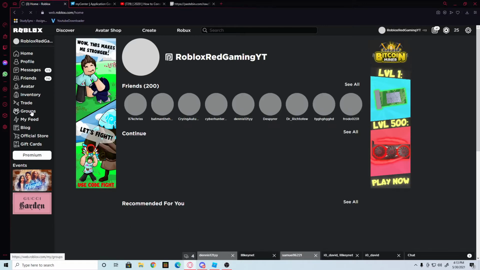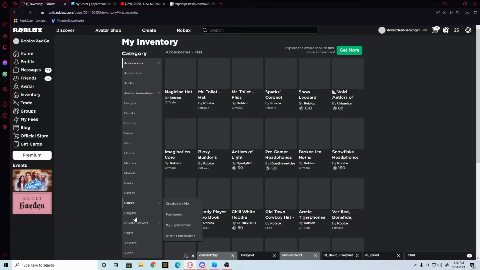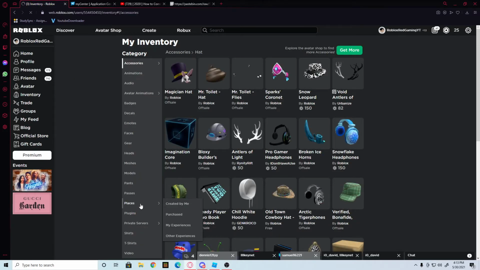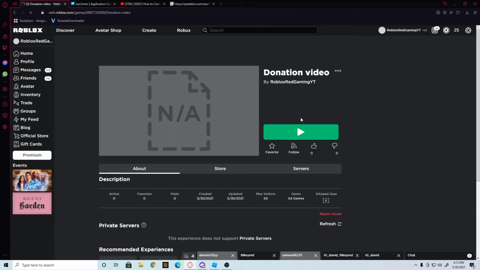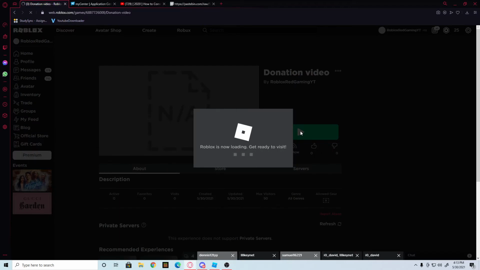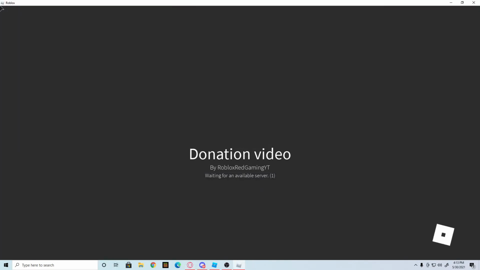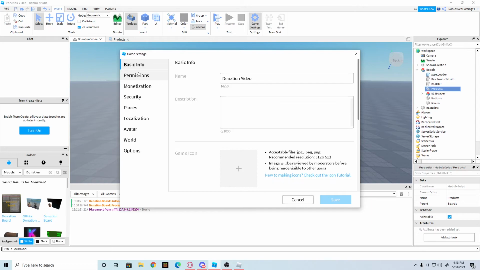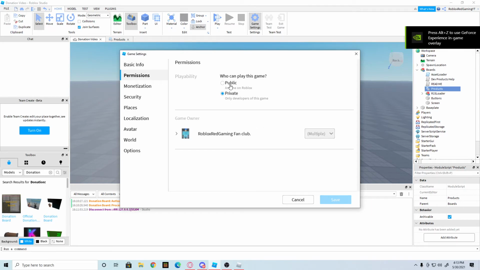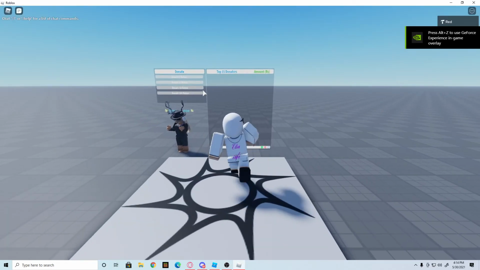So if I go to inventory, and I go to places, and video donation. Let's see if we can go in it. Oh, the reason you guys might not be able to see it in your group is because I have it on private. So if I go to game settings, press permissions, and put it on public, then you should be able to see it in your game group. But we're in it. Perfect.